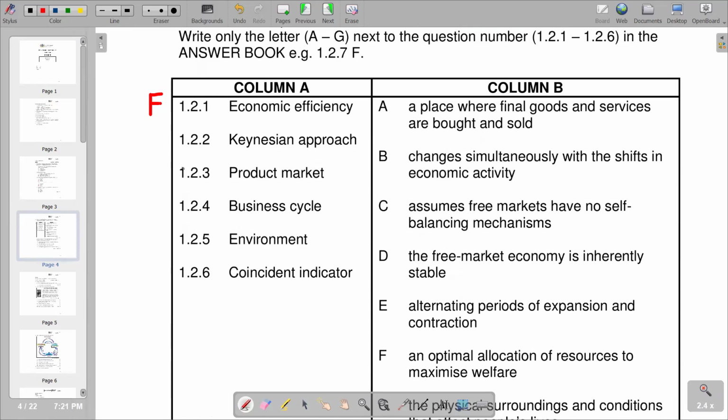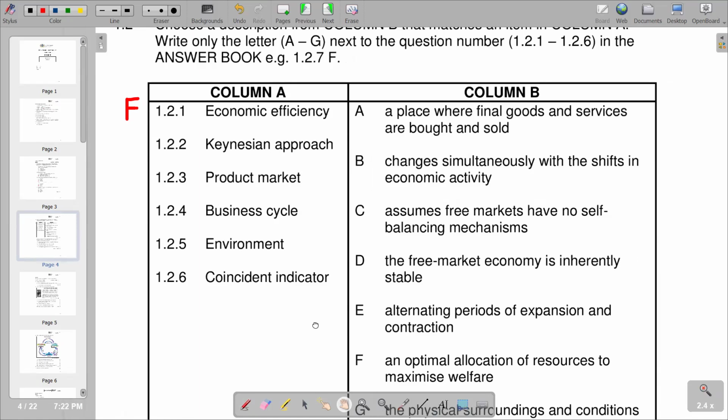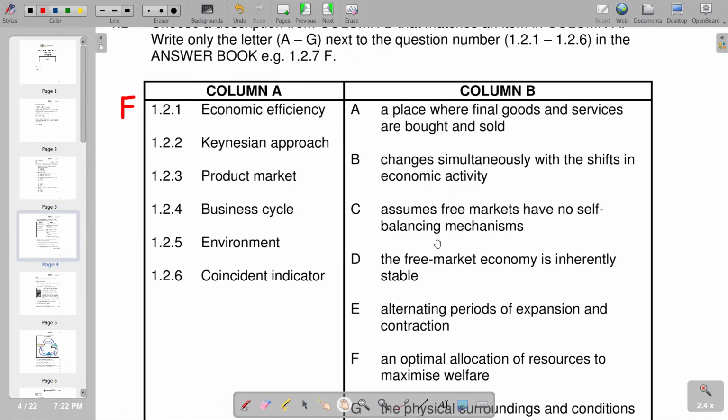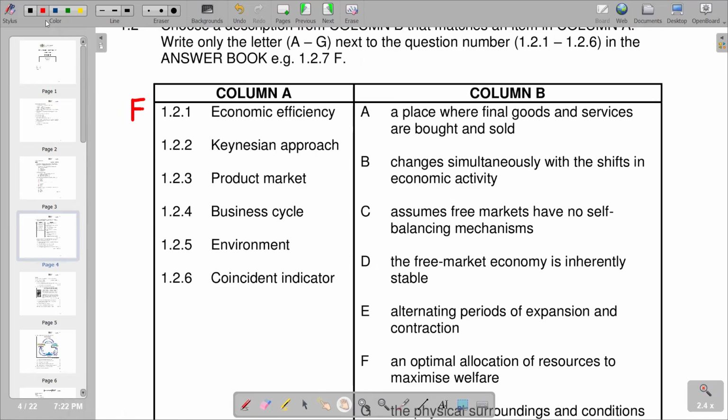And moving on to 1.2.2, it is the Keynesian approach. The Keynesian approach basically assesses that free markets have no self-balancing mechanism that leads to full employment. So according to the responses given, we would want to see which explanation matches our Keynesian approach. If you go to C, it reads, assumes free markets have no self-balancing mechanisms. That is correct. So we have C on 1.2.2.